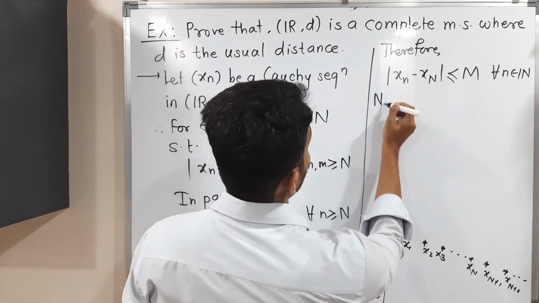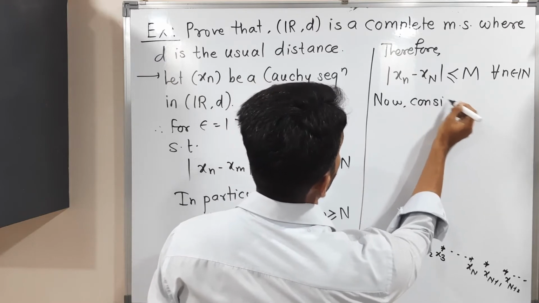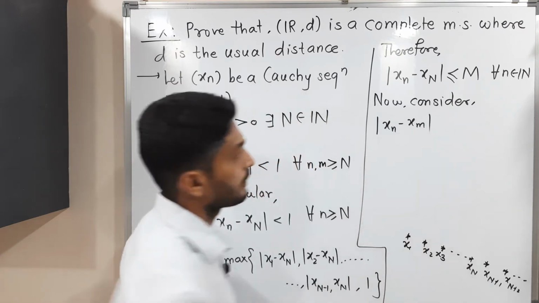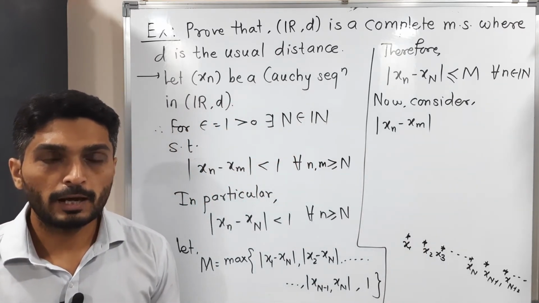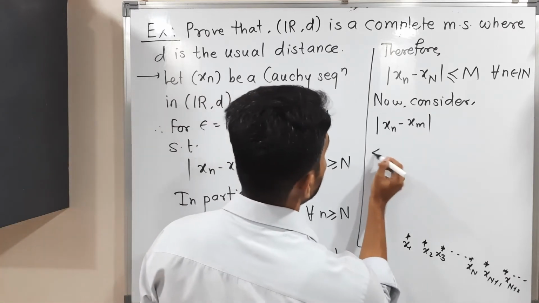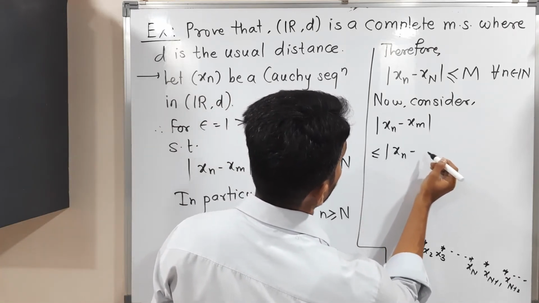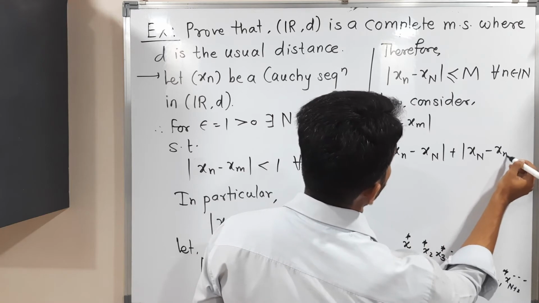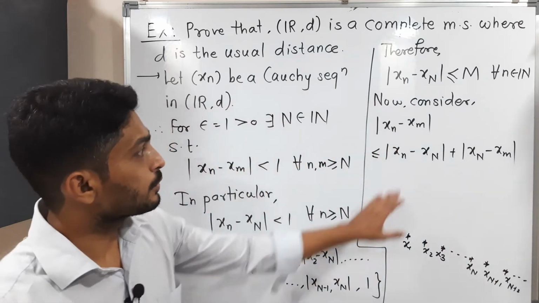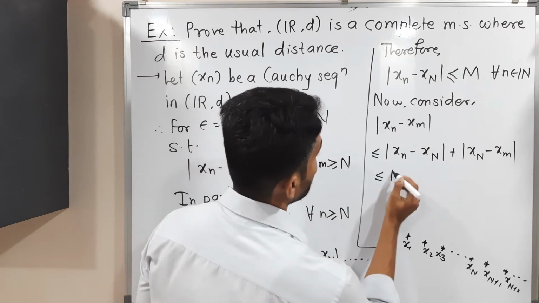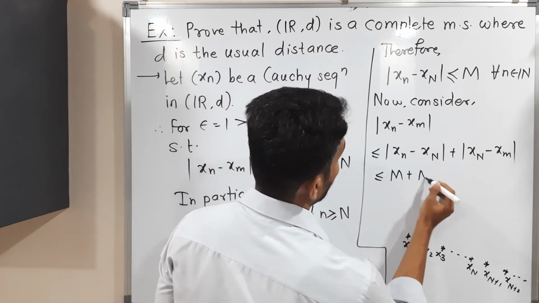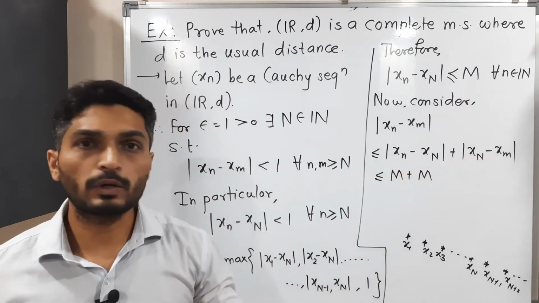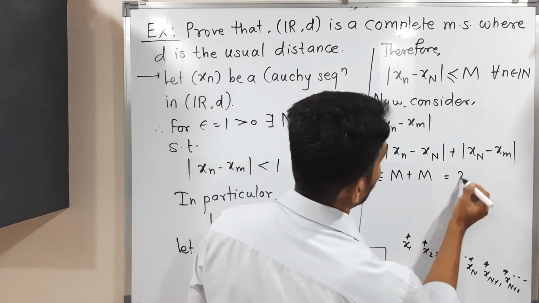Now consider |xn - xm| for any n, m belonging to the set of natural numbers. I am going to use the triangle inequality. So this is less than or equal to |xn - xN| plus |xN - xm|. This is the triangle inequality. This one is less than or equal to capital M, and this one is also less than or equal to capital M. Since this is true for all natural numbers, you take n, you take m, whatever you want, you can take. So this is less than or equal to 2M.